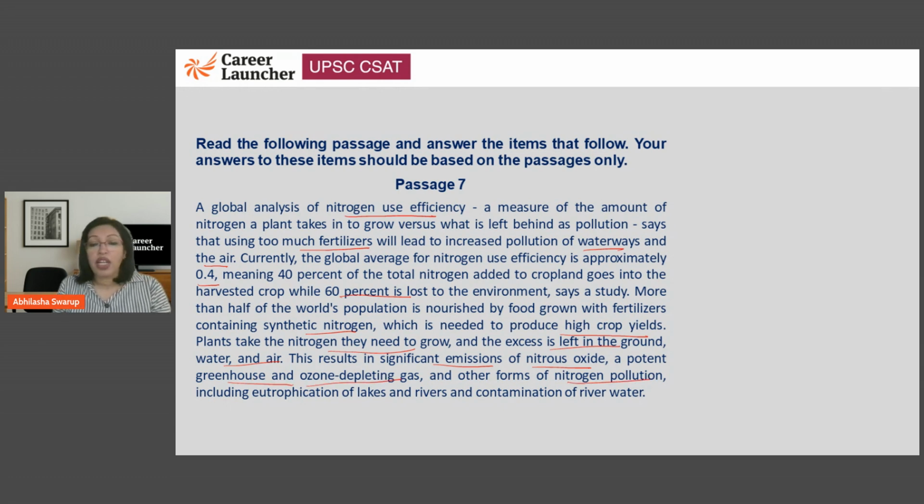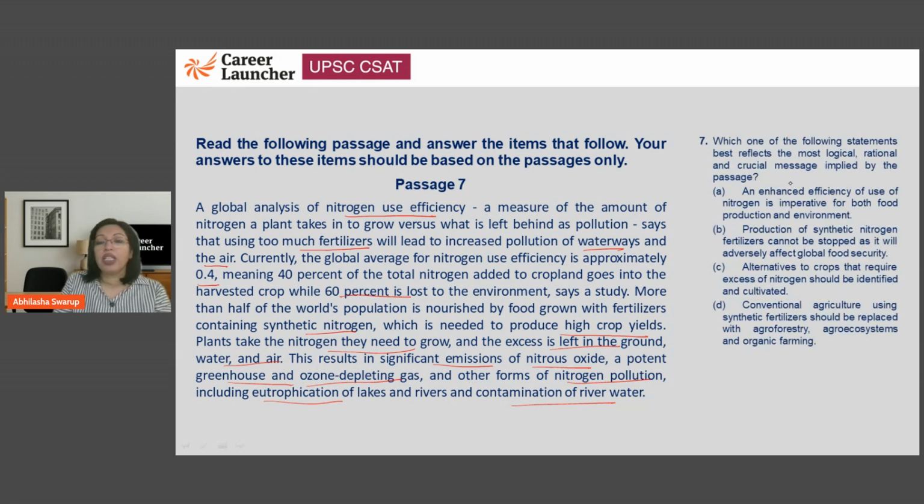And there's other forms of nitrogen pollution also, including eutrophication of lakes and rivers and contamination of river water. So there's a lot of problem because of this also. All right, let's look at the question here and let's look at the options. So what is the most logical, rational, and crucial message that is implied by the passage?